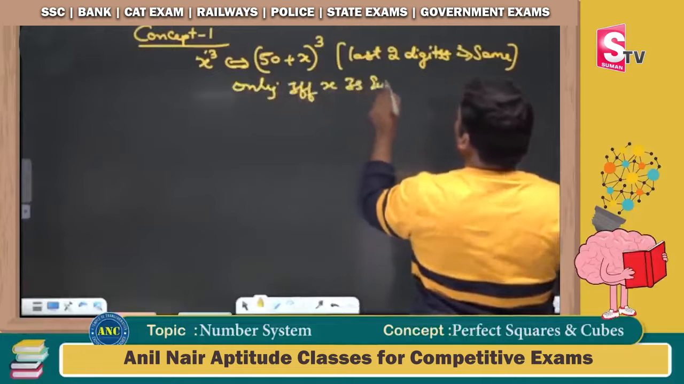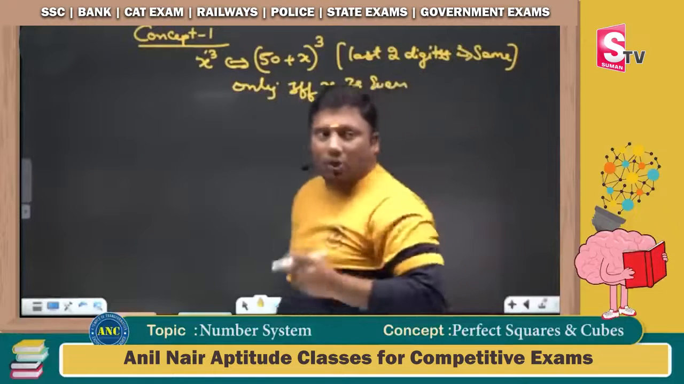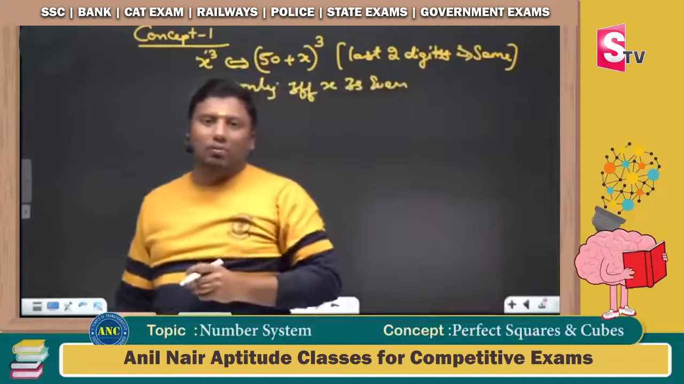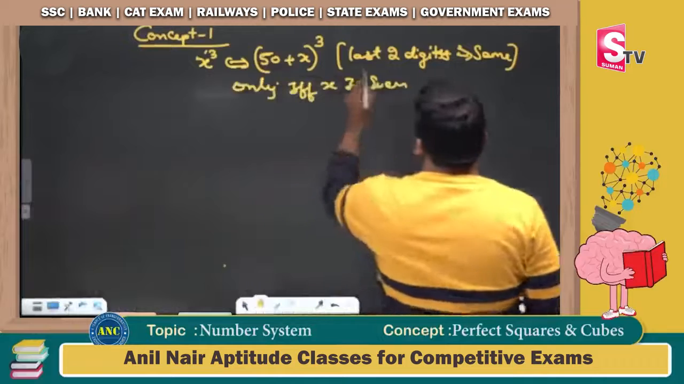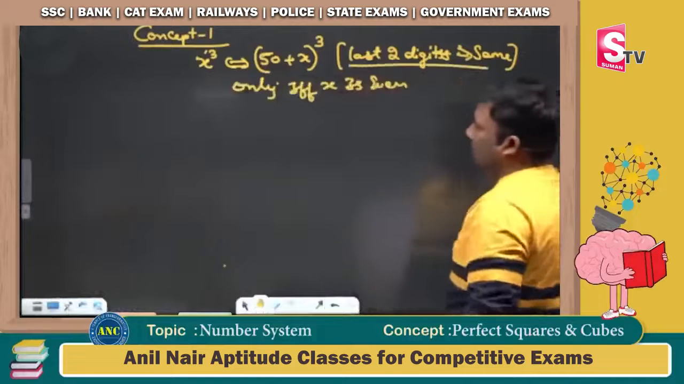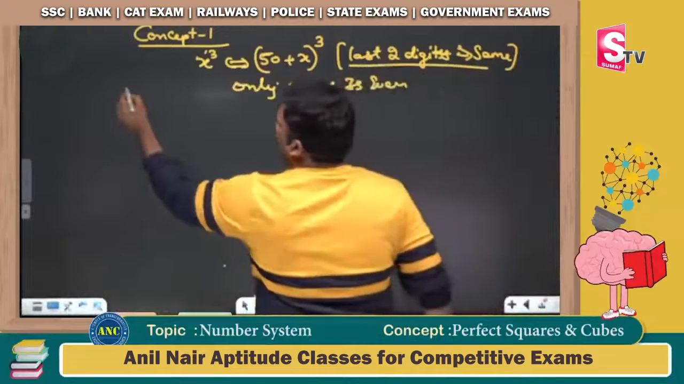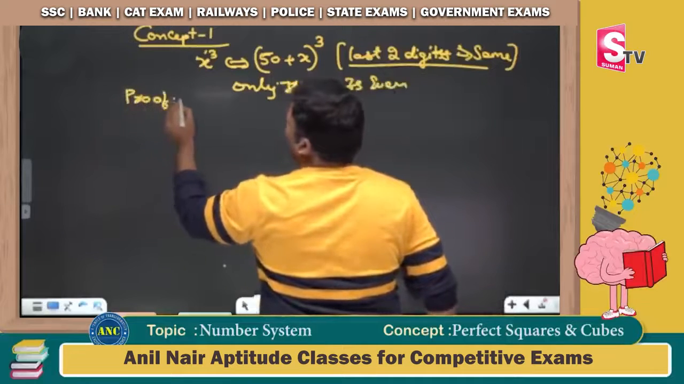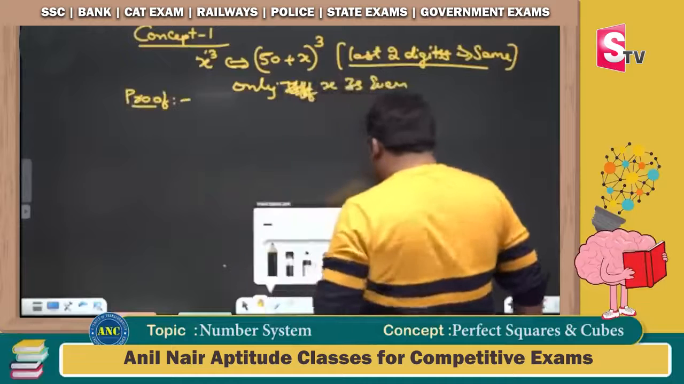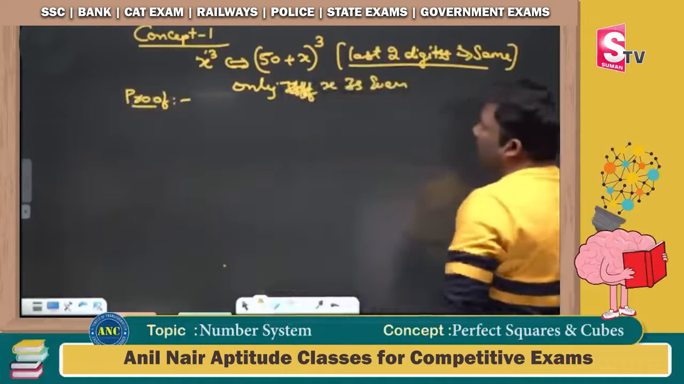As you know, I will always discuss the proof. x cube and 50 plus x whole cube: the last two digits will be the same only if x is even. Why will it be the same? We will take it with an example. Very, very important concept. Otherwise, it will take a lot of time to solve the question.